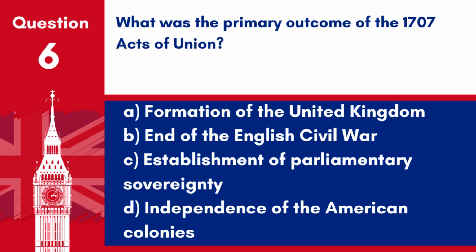Question 6. What was the primary outcome of the 1707 Acts of Union? A. Formation of the United Kingdom. B. End of the English Civil War. C. Establishment of parliamentary sovereignty. D. Independence of the American colonies. Answer: A. Formation of the United Kingdom. The primary outcome of the 1707 Acts of Union was the formation of the United Kingdom of Great Britain.